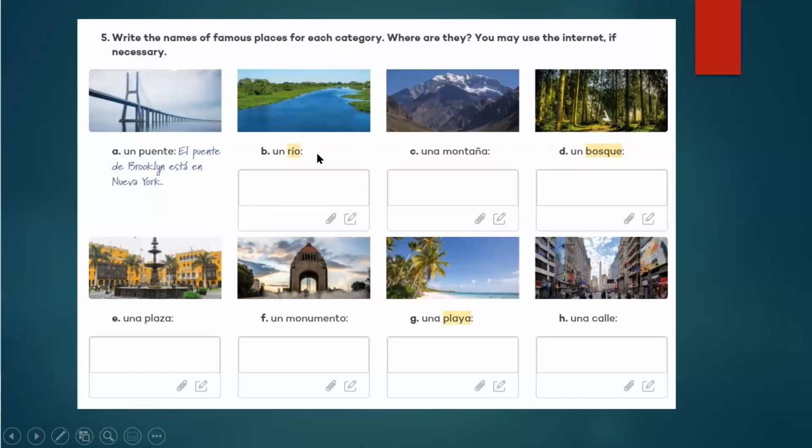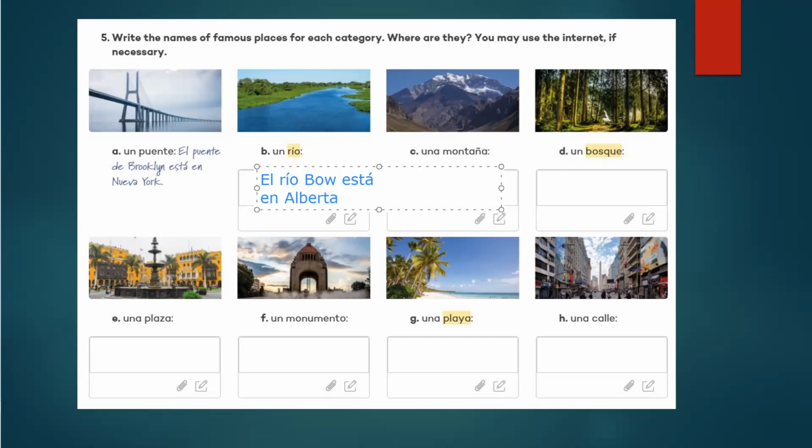For example, el río Bo está en Alberta, right? So let me put that down just so you can remember what you were doing last time. So we can put here, for example, el río Bo está en Alberta. Again, this is just to remind you that for location, this is what we use, right? Está.